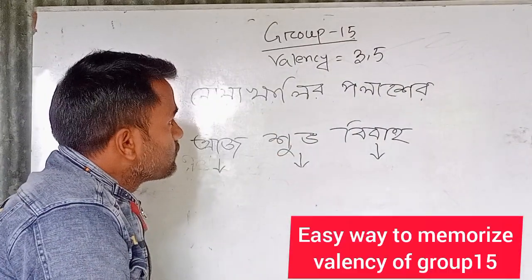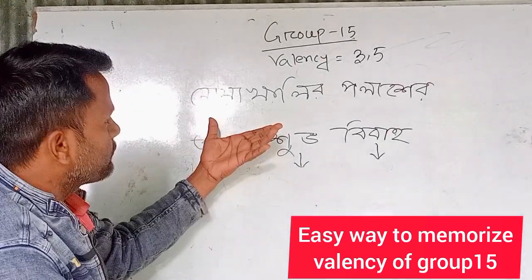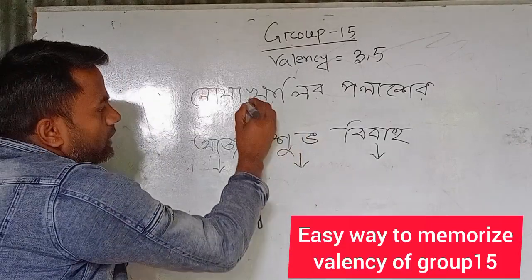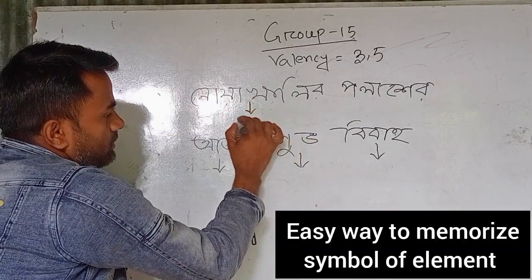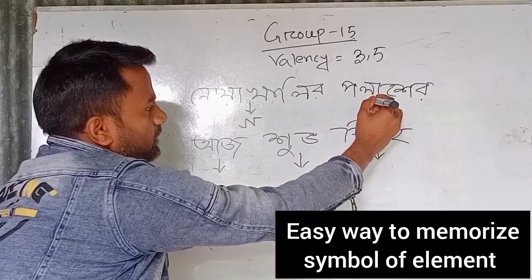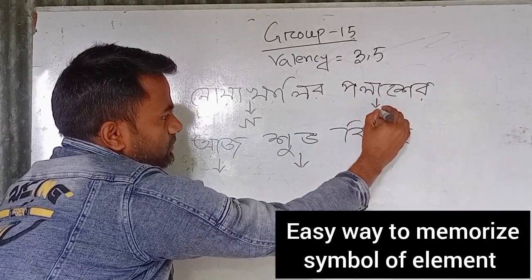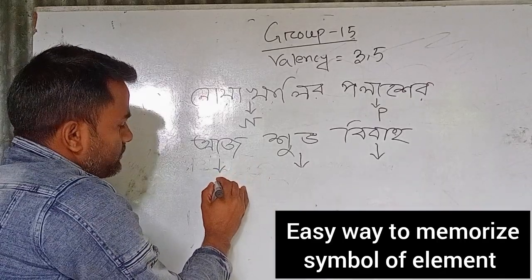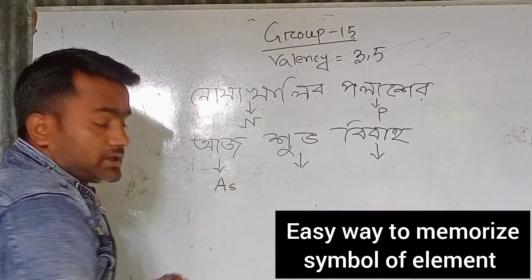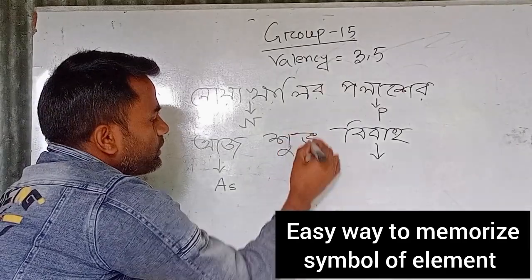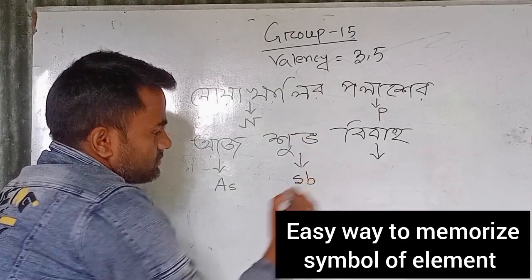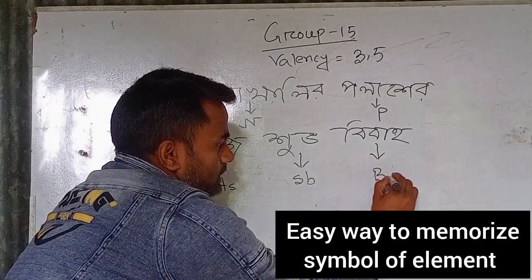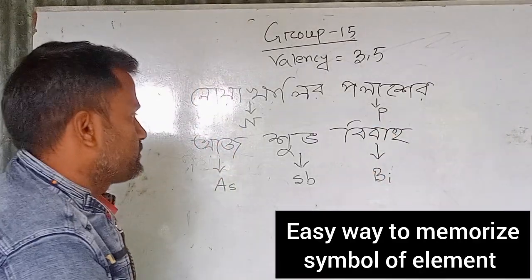The easy technique of this group is নোয়াখালীর পলাশের আজ শুভ বিবাহ. নোয়াখালী means nitrogen, N, and পলাশ means P, that is phosphorus, and আজ means As, that is arsenic, and শুভ means Sb, that is antimony, and বিবাহ means Bi, that is bismuth.